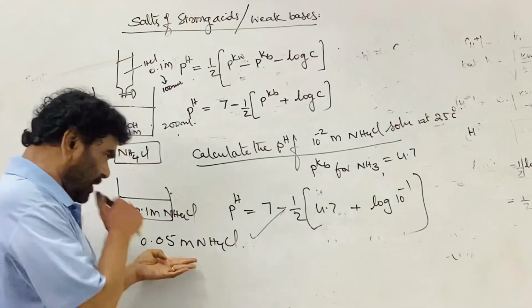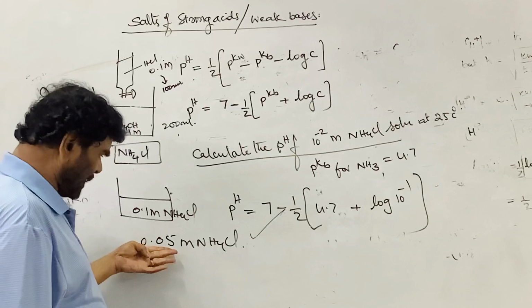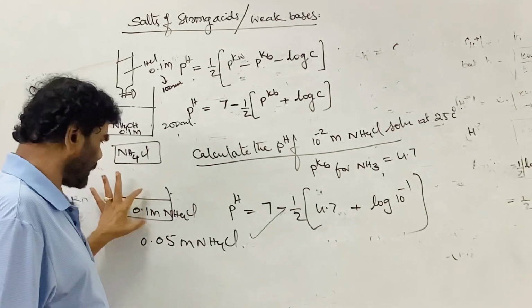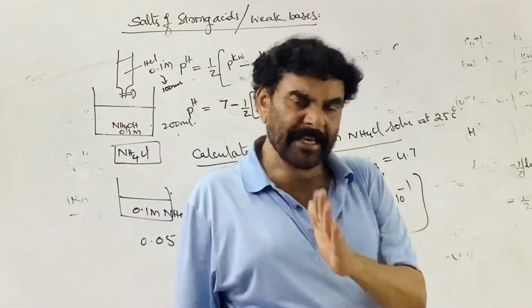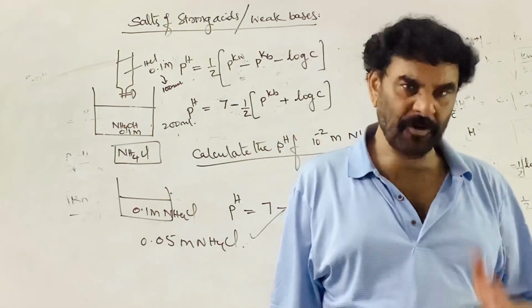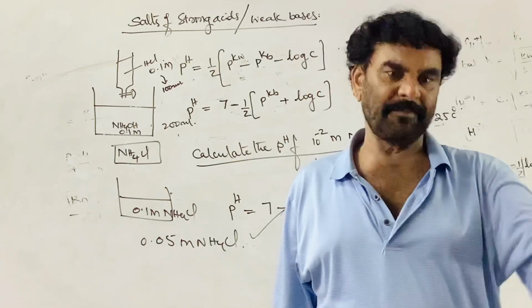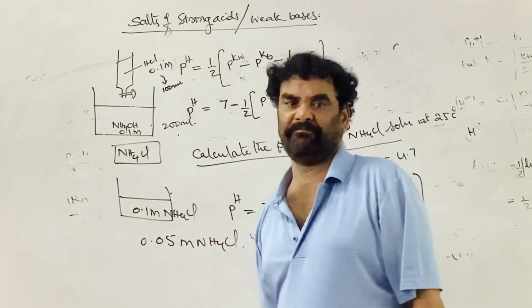Therefore, at the equivalence point, it is not neutral. The pH is towards the acid side. Therefore, you have to use an indicator which shows a color change in the acid medium.